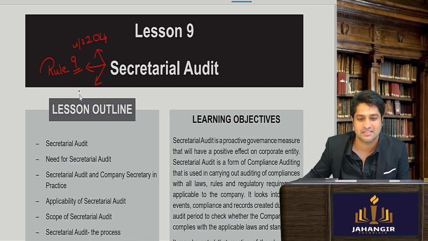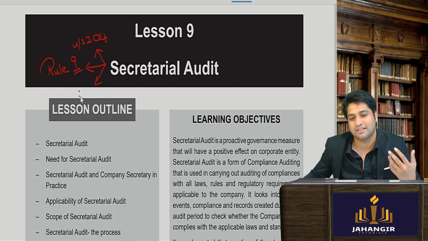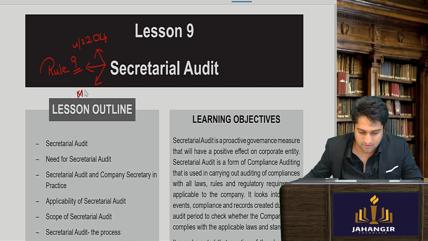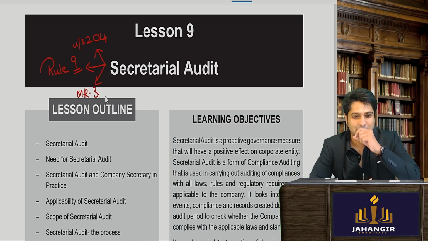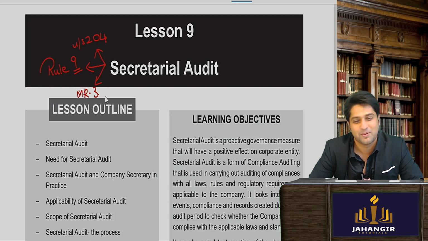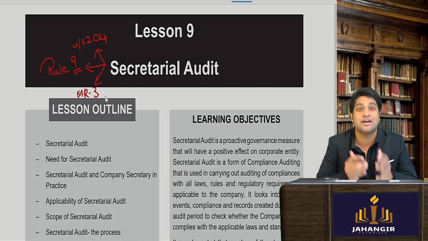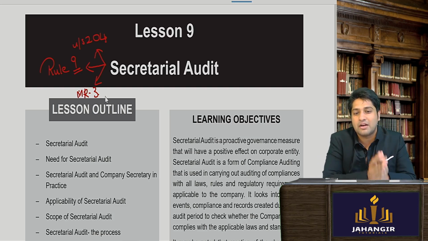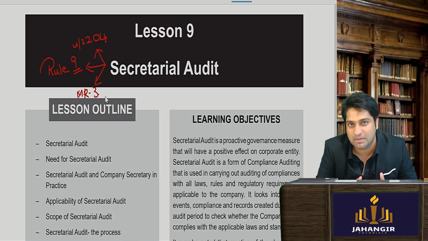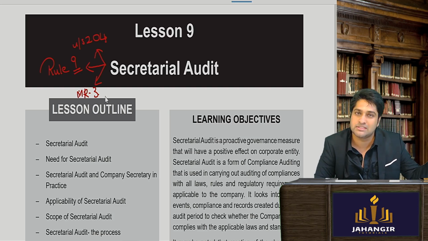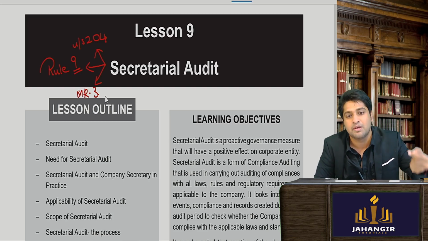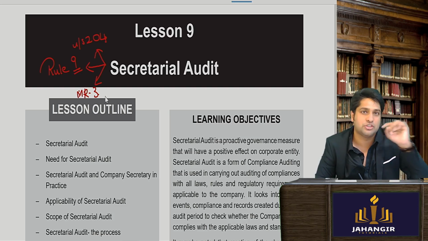Anyone wants to make a guess? Tell me one thing. You think MR3. Very, very good. Good reasoning skills. On which page of the module it is there? 197. Okay. So that's how it has been located. But now this has to be instilled in your memory before we even move ahead. I want you to know the core provisions and these will be quoted in your exam definitely if the question comes.